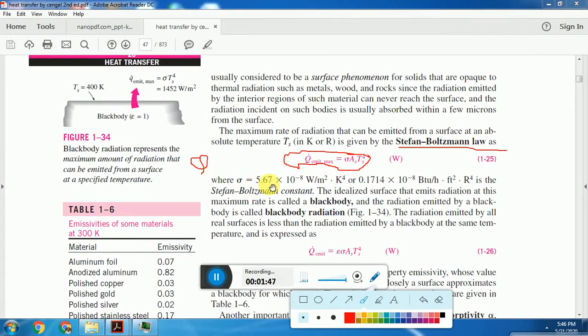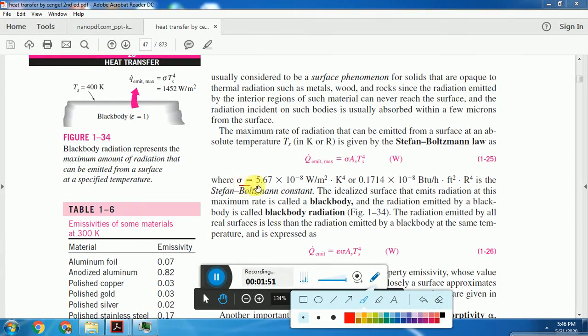Here sigma is the constant of proportionality, and it is equal to 5.67 into 10 raised to minus 8 watt per meter square Kelvin to the fourth. It is a constant. Stefan-Boltzmann law governs radiation heat transfer. It states that radiation heat transfer is directly proportional to the fourth power of absolute temperature.